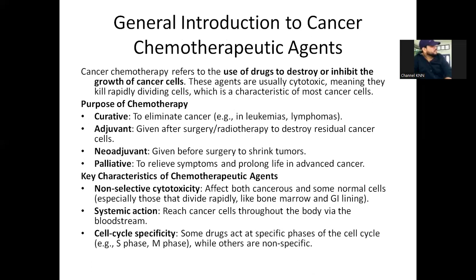And the main key characteristics of chemotherapeutic agents involve three things, that is non-selective, systemic, and cell cycle specificity. Non-selective means these are not selective. That means they can kill cancer cells as well as normal cells, like bone marrow and gastrointestinal lining. And next one is systemic action. Chemotherapeutic agents reach cancer cells through the body via the bloodstream. Next one, cell cycle specificity means some drugs act at specific phases of the cell cycle only, for example, S phase or M phase of the cell cycle, while others are totally non-specific. So these are the key characteristics of chemotherapeutic agents.